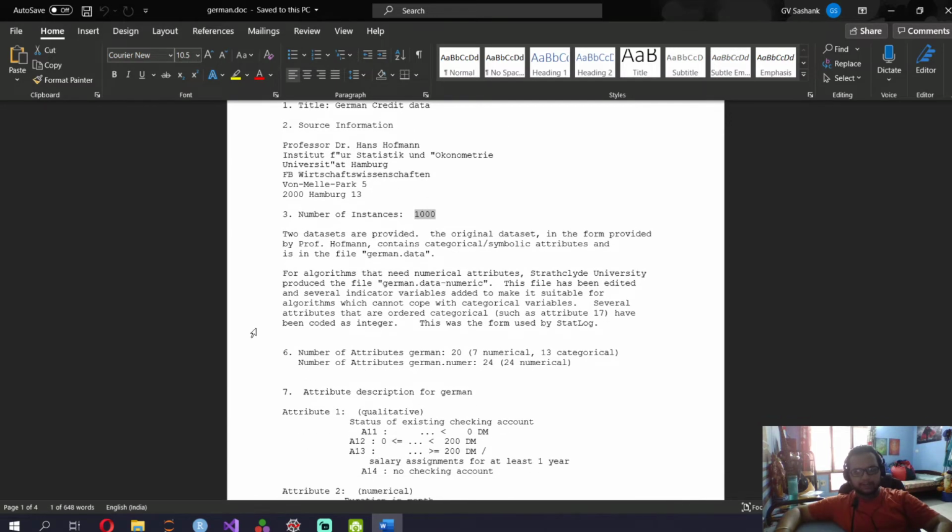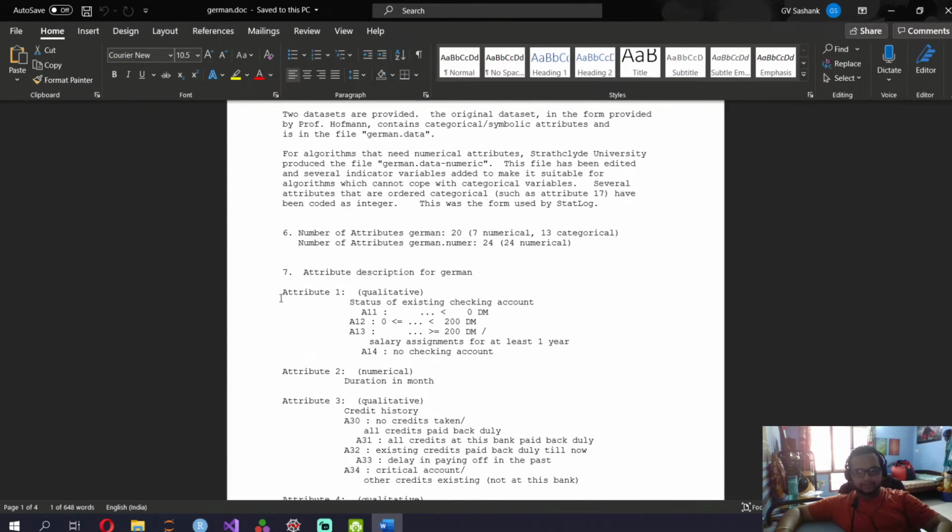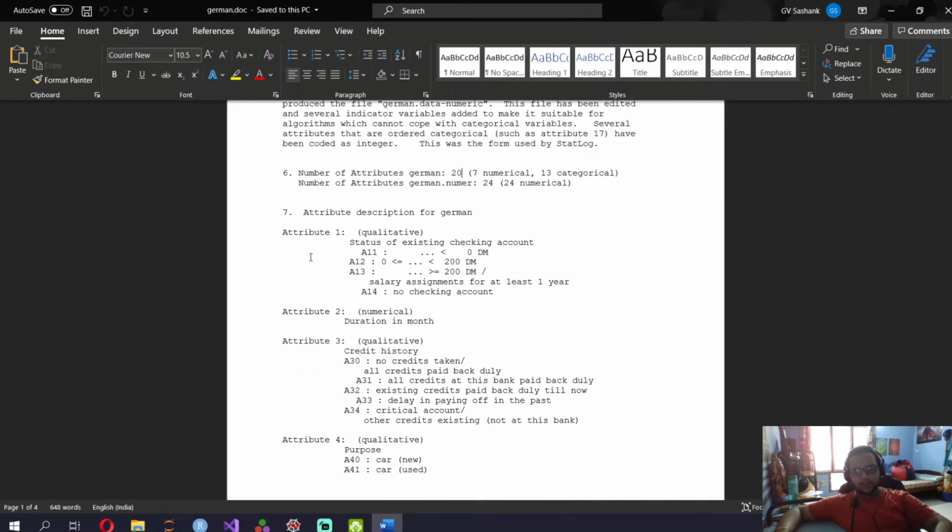The number of data points it has, and what the attributes are. So my data by itself and the target variable. There are 7 numerical and 13 categorical attributes, and categorical is also called qualitative.